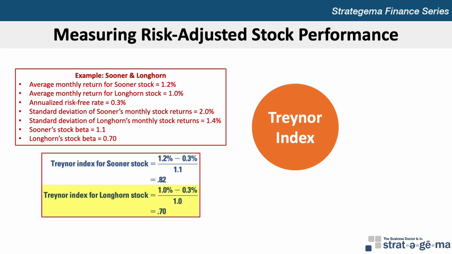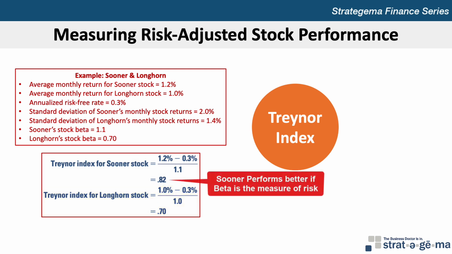Longhorn's Treynor index is similarly calculated to be 0.7. Based on the Treynor index, Sooner stock experienced higher performance than did the Longhorn stock.